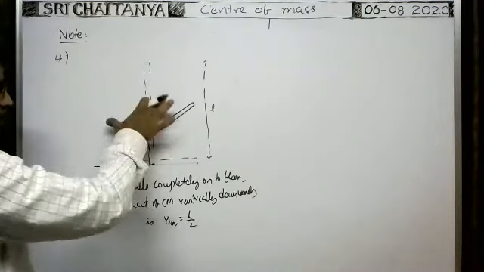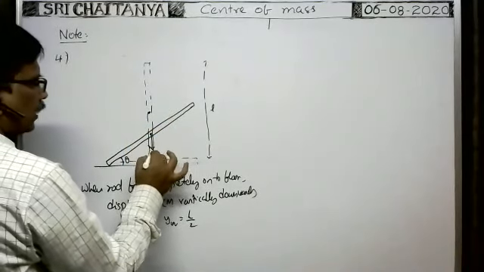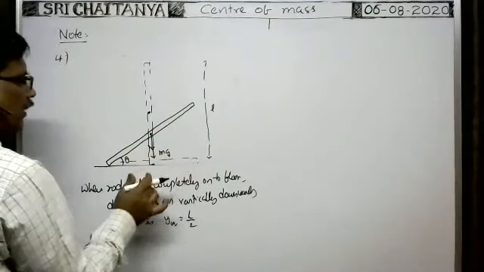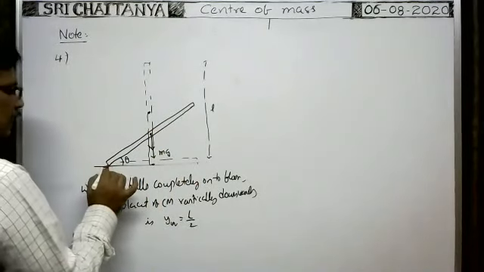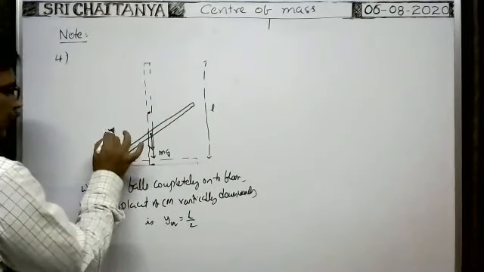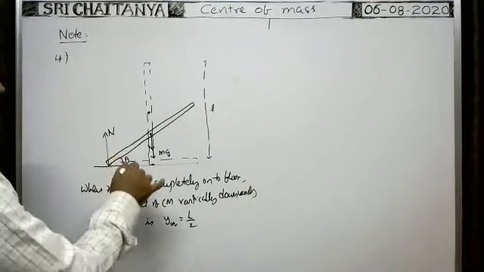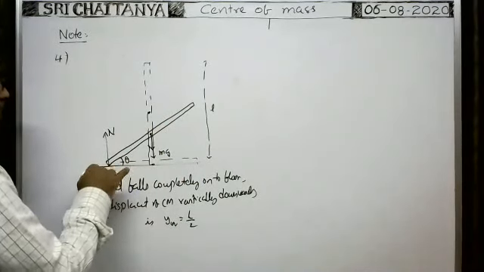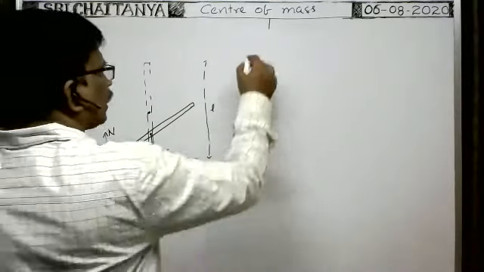While the rod is turned like this, the weight of the rod, mg, acts vertically downwards, and as this end of the rod is in contact with the horizontal floor, the floor exerts some normal reaction on this end in the upward direction. So totally, on the rod there are two forces: weight downwards and normal reaction upwards. So what is the acceleration of the central mass?